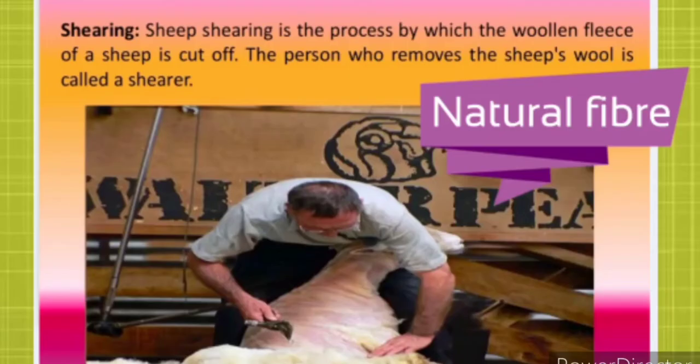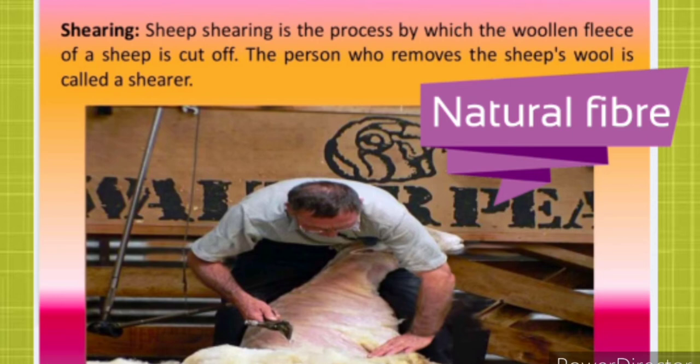Now the process of removal of this hair or fleece from the sheep is given the term shearing. So the definition of shearing: the process of removal of sheep hair or the fleece of the sheep is known as shearing. Is that clear?